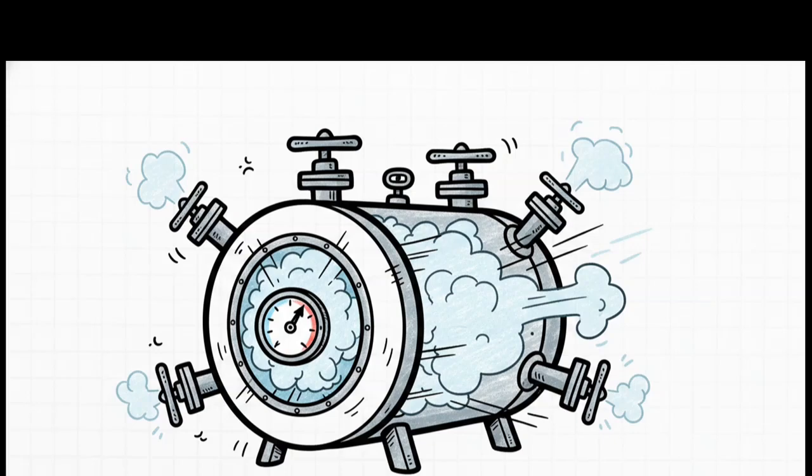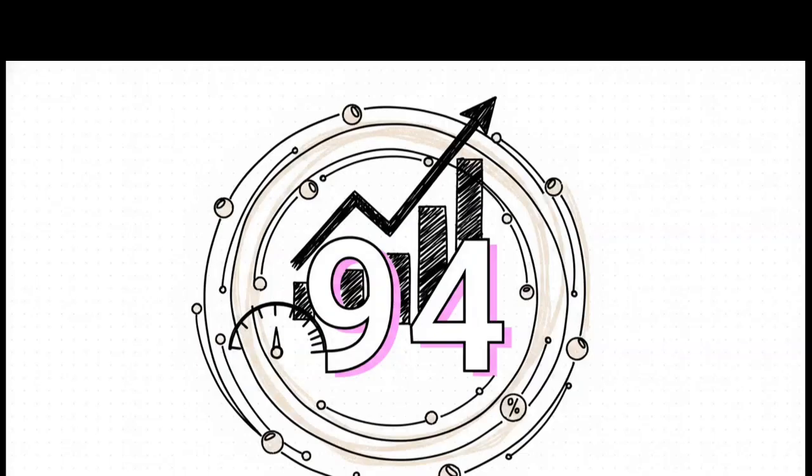Now, inside these highly pressurized cycles, certain combinations that haven't hit yet act as the release valves. When the pressure simply gets too high, those specific valves become the most likely spots for a statistical eruption. 94. Just think about that. That is the current pressure score out of 100 for cycle 13. By isolating this one single number, the whole abstract idea of critical dormancy suddenly feels incredibly immediate, right? It's tangible. Cycle 13 isn't just loosely overdue. According to the V6.3 formula, which takes the current gap and divides it by the historical maximum gap, it has been pushed to 94% of its absolute historical limit for silence.